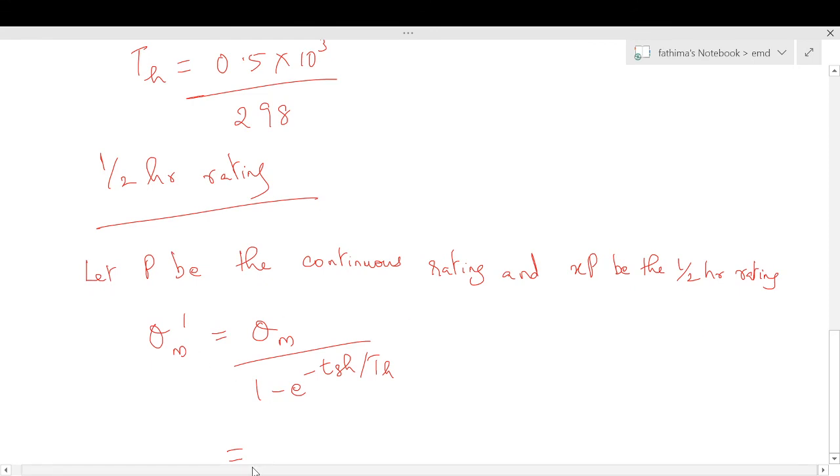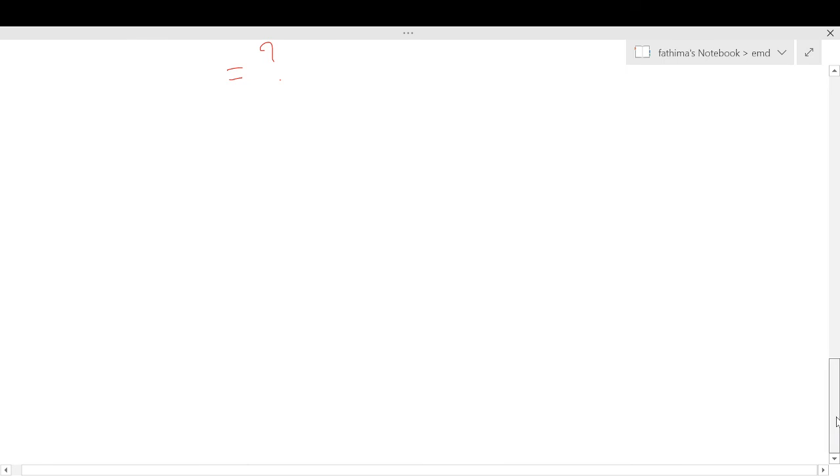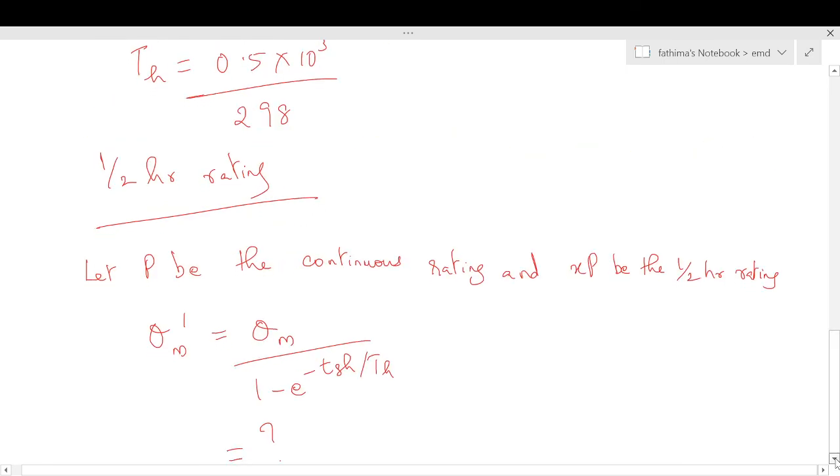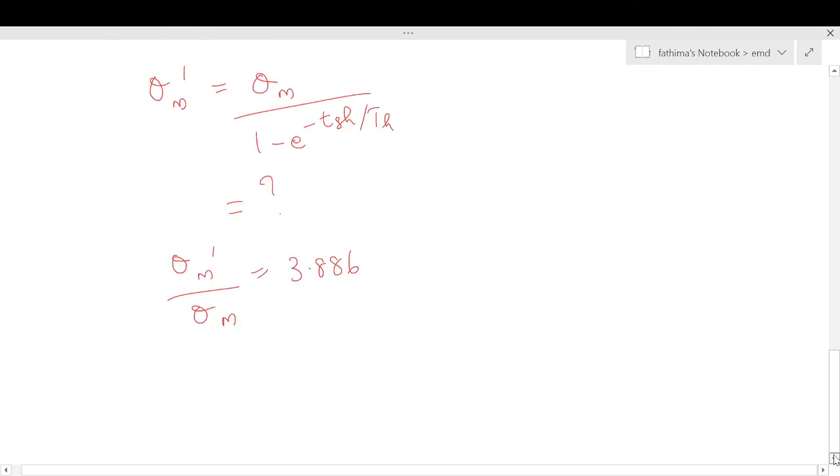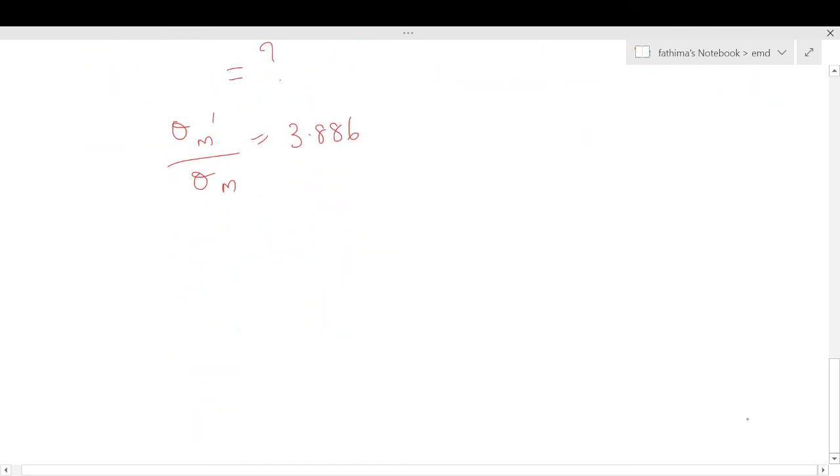Next, take the ratio theta m dash by theta m. When you find it, you will get the answer as 3.886. So theta m dash by theta m, the losses with short time rating divided by losses with continuous rating, is 3.886.